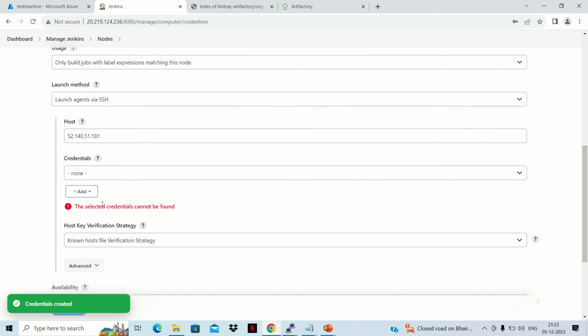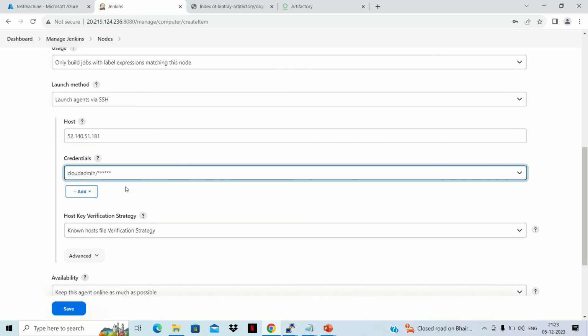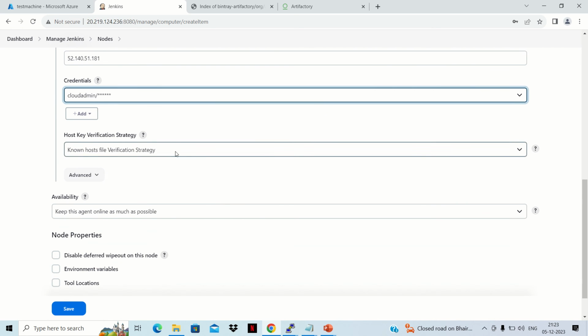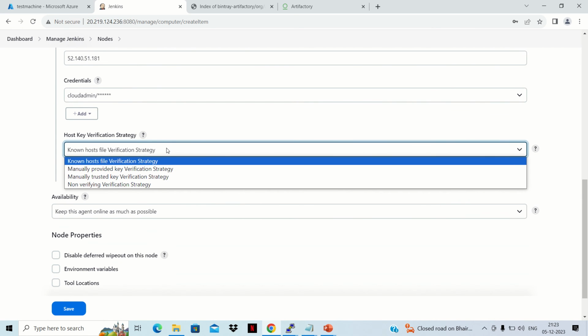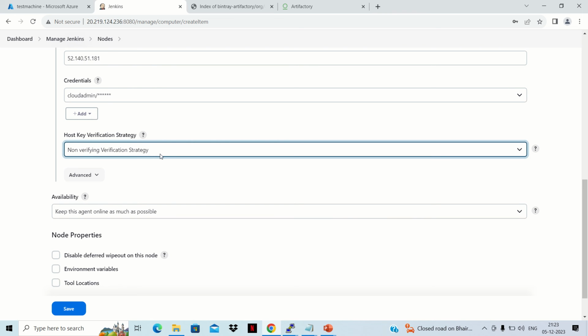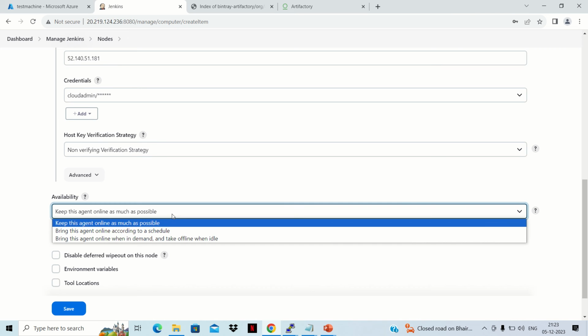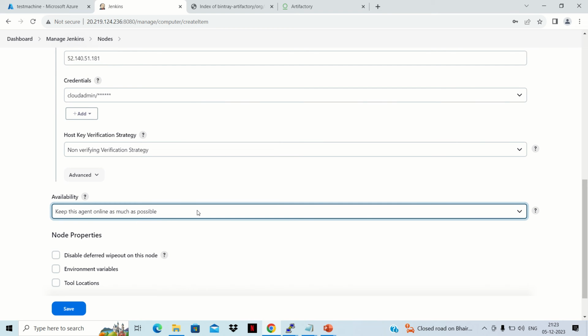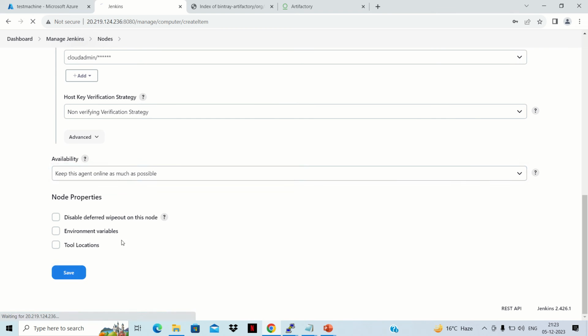Once the credential is created, we can select that credential, and here in host key verification strategy there are four. Those who are not aware of these strategies and the master-slave concept, I have created separate videos in my Jenkins playlist, so you can check them out from there. So we'll be using the non-verifying verification strategy, which is the simplest strategy in order to create a slave. So we'll keep this agent available as much as possible, and then we'll click on save.